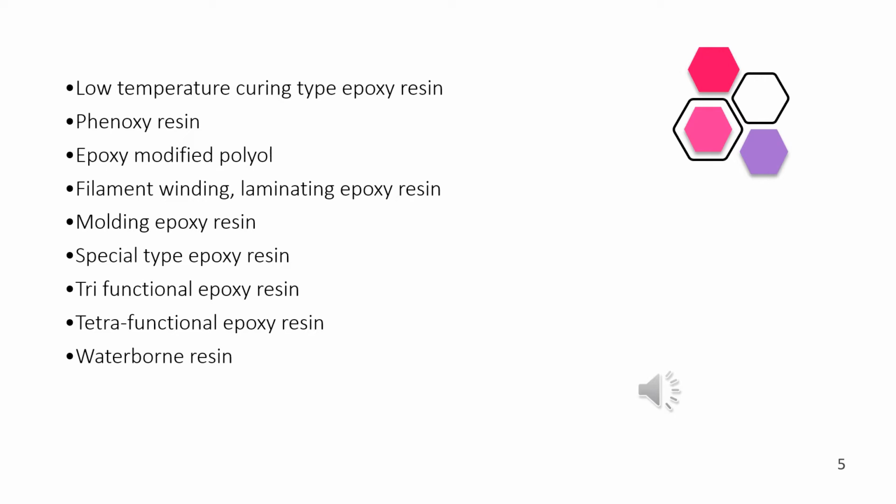There are low temperature curing type epoxy resins, phenoxy resins, epoxy modified polyols, filament binding, laminating epoxy resins, molding, special type, trifunctional, tetrafunctional epoxy resins, and waterborne resins. So these resins serve as a binder for the manufacturing of paints.